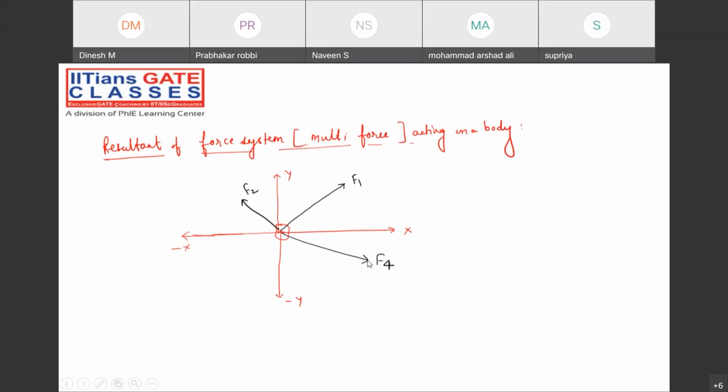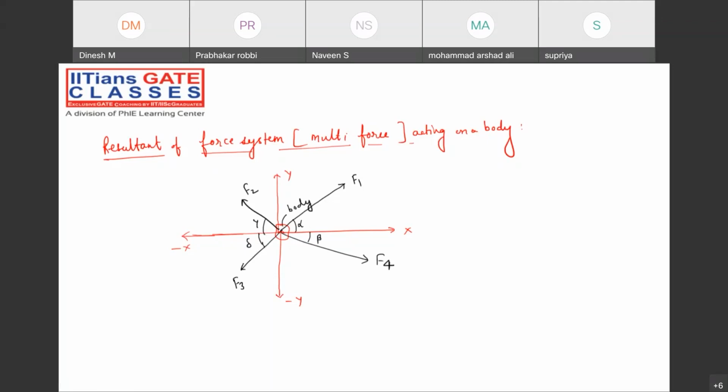F4 is acting like this and F3 is acting like this on a particular body, or maybe particle, you can take, right? So what you do, and now take the angle also. Angle is very, very important. You can take alpha, beta, gamma, delta.